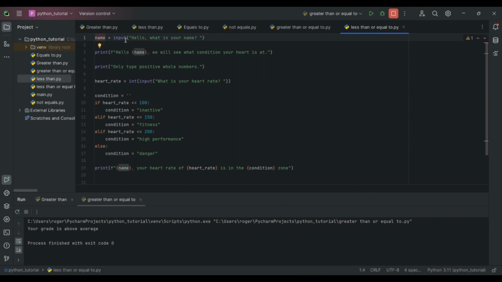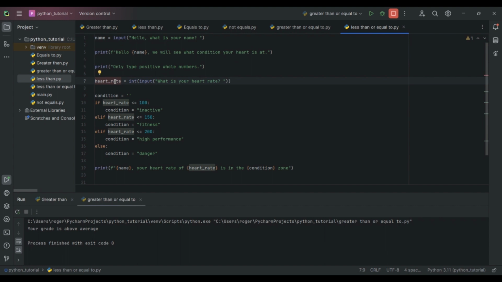Name is a variable. Input, we're asking the user, what is your name? Next, the computer will print hello, your name, whatever you inputted. We will see what condition your heart is at. Next, it will print only type positive whole numbers because here we have an integer, and whenever we type int, it tells the computer it is an integer, which is all whole numbers, and it will give us an error if it is not a whole number. So we are just reminding the user to only type this.